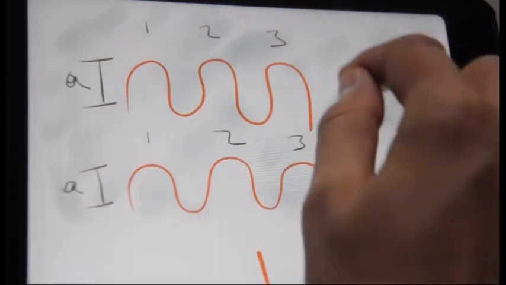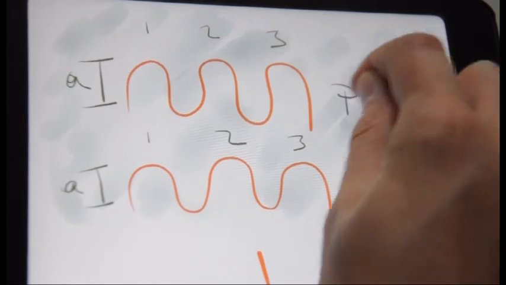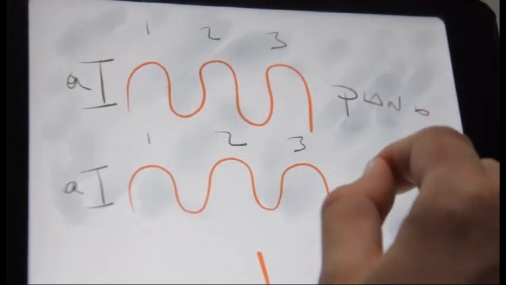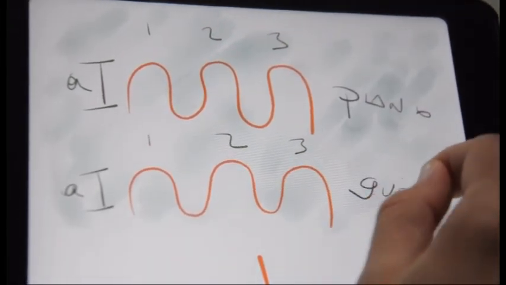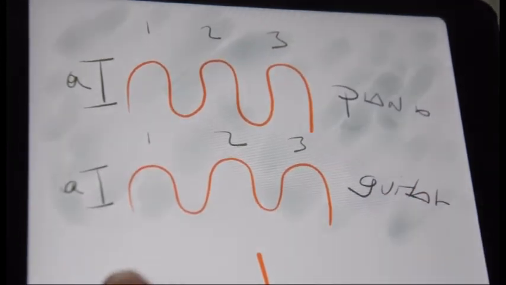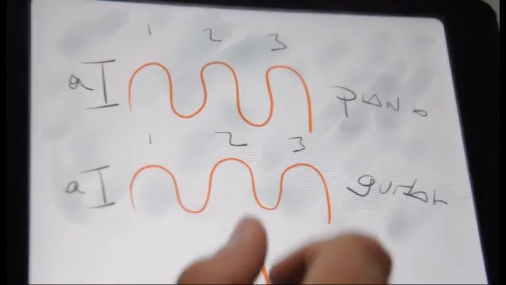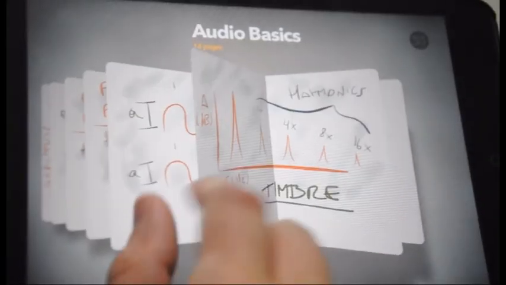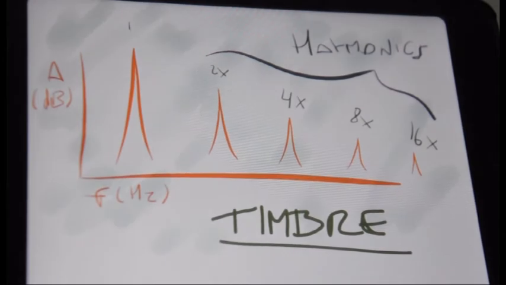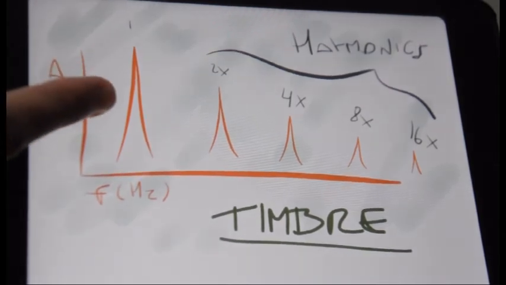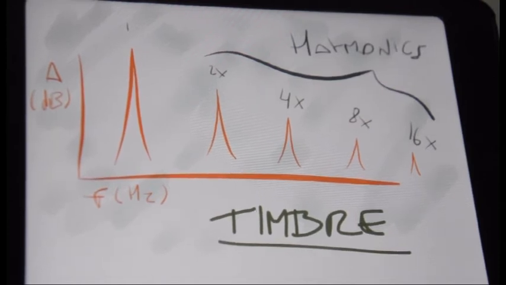But what if I said that the top wave is produced by a piano and the bottom wave is produced by a guitar? Why do instruments sound different from each other if physically they produce the same waves? Well, that's not entirely true. We can't look at the sound as something as simple as a single wave. When we play a note in any instrument, or we play the drums, or we sing, we produce a fundamental wave, that is at the frequency in which we perceive and determine the note.